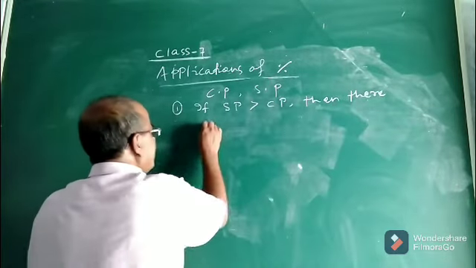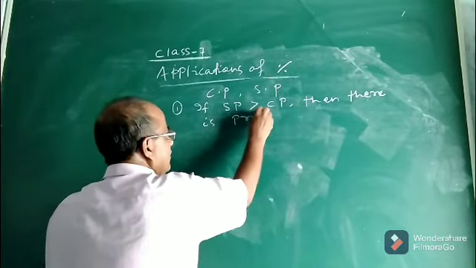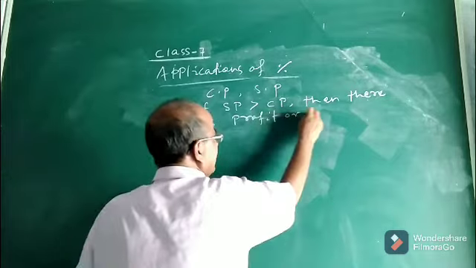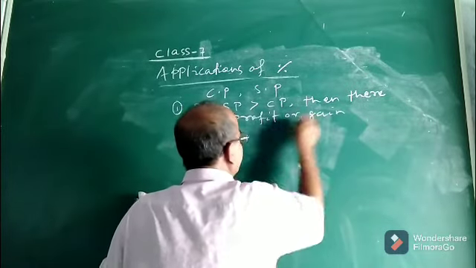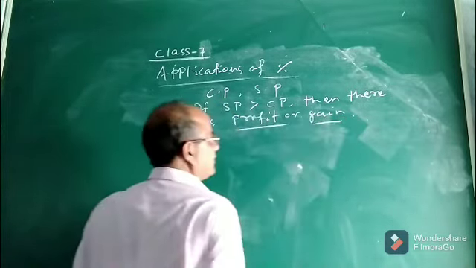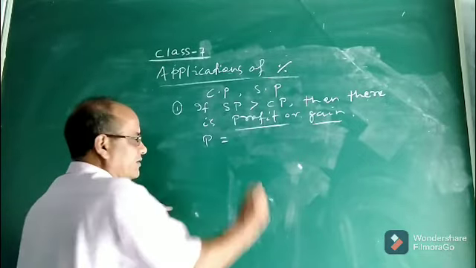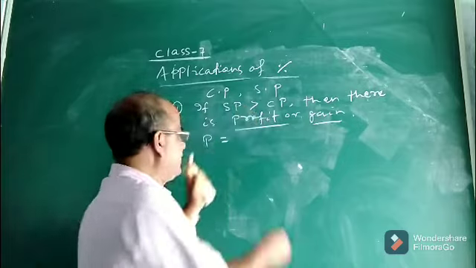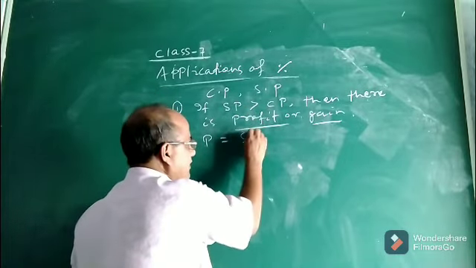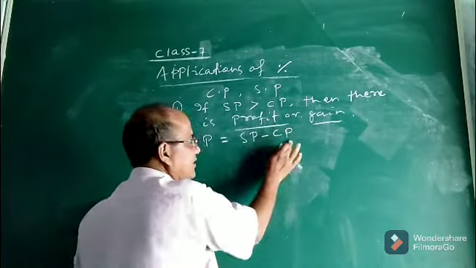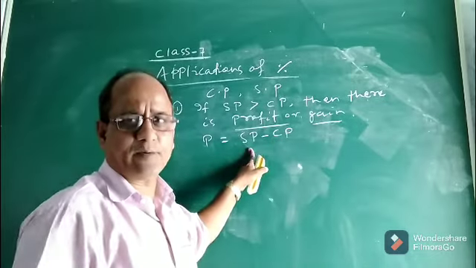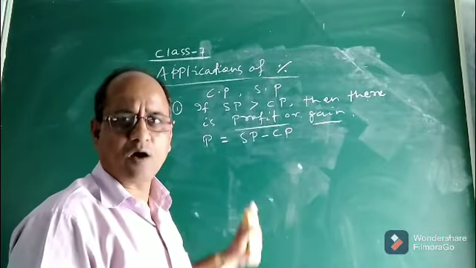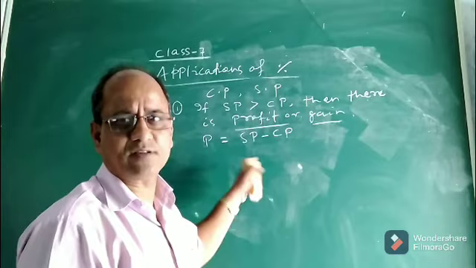And how to calculate profit? Profit or gain, profit and gain are the same, these two terms are the same. Now, what is the formula for profit? Since SP is greater than CP, profit will be calculated by SP minus CP. That means if cost price is subtracted from selling price, we get how much profit is earned in the transaction.